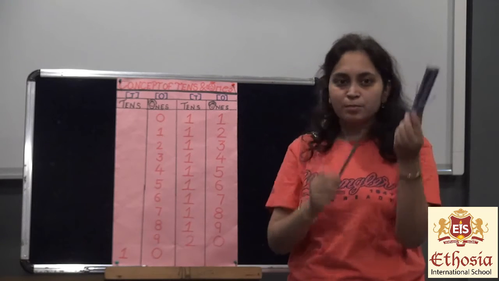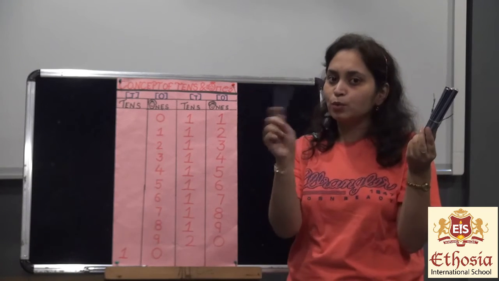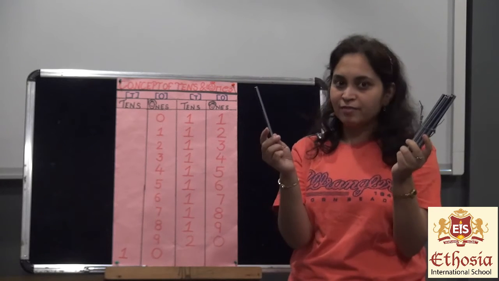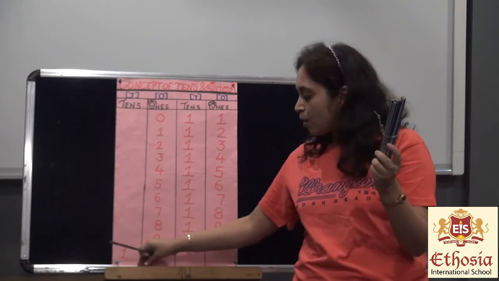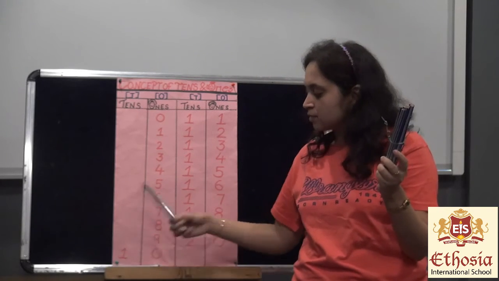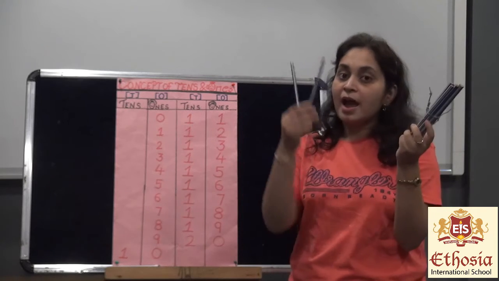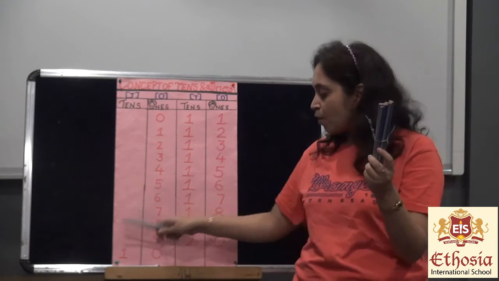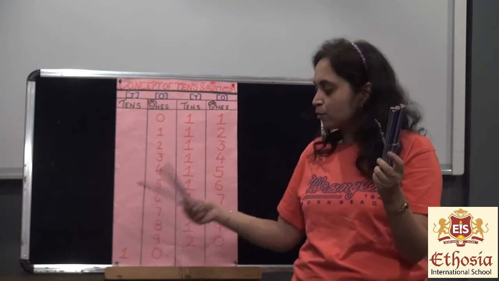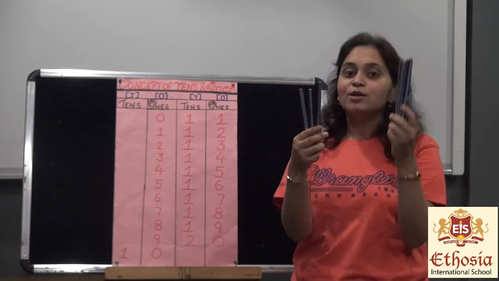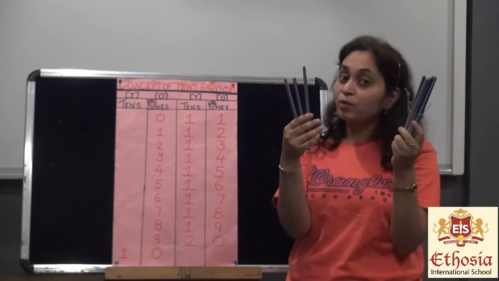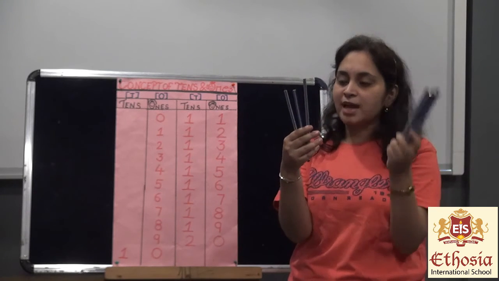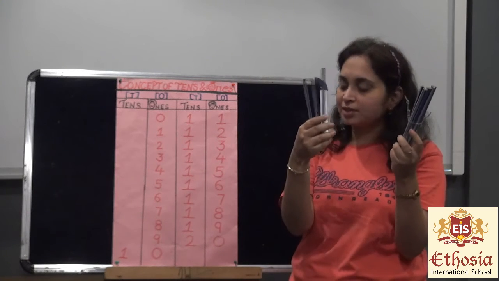See, this is fixed, bundle of 10. Now I am holding the loose pencil. So 10 and 1 will make 1, 1, 11. Alright. Now I am holding the two loose pencils. Okay, see. So 10 and 2 will make 1, 2, 12. Alright. Now I am holding the three loose pens. Okay, see, it is in my hand. So 10 and 3 will make 1, 3, 13 because this is fixed. So bundle of 10. So we will say 10 and 3 will make 1, 3, 13.